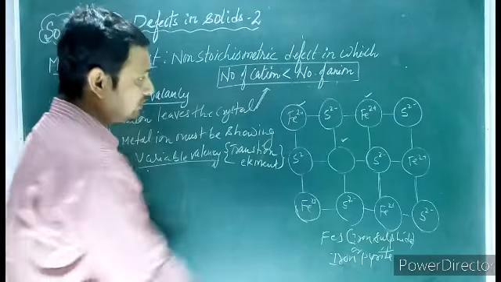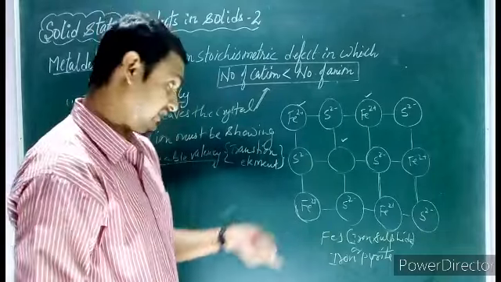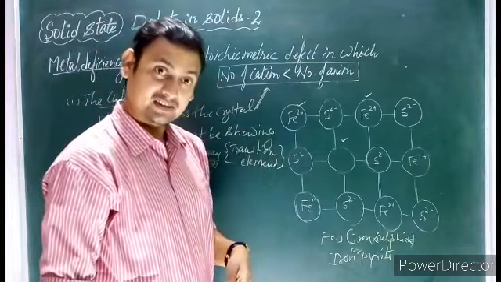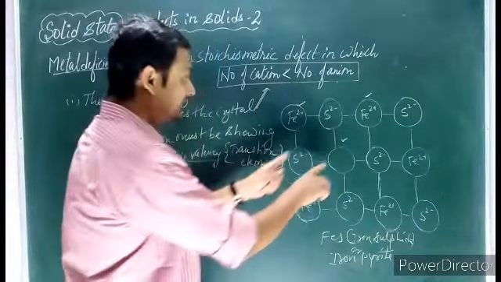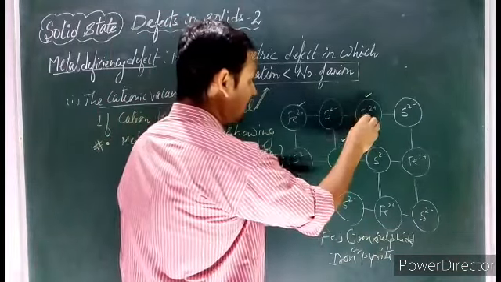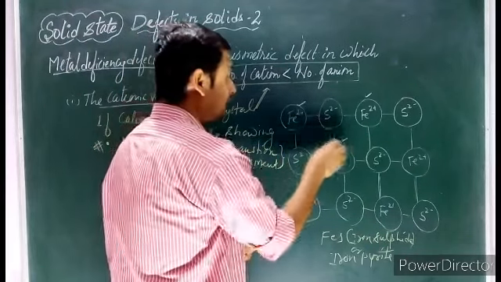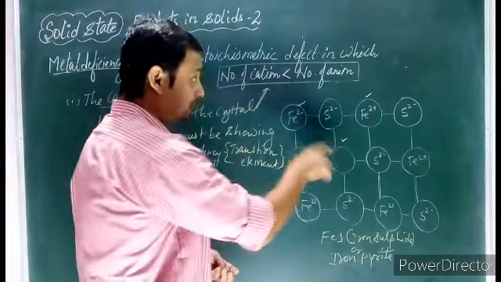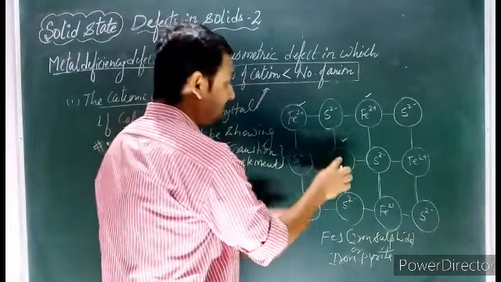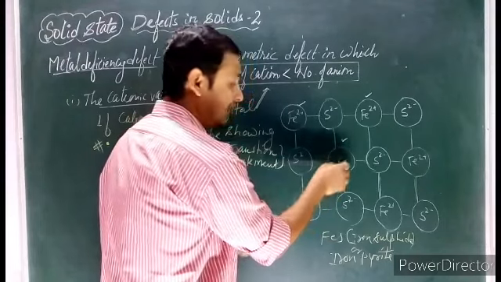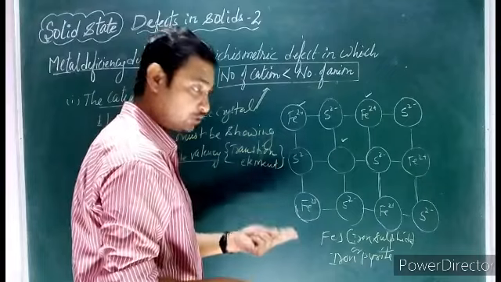That is the first point. The second point: when the cation leaves, the total positive charge decreases and the negative charge increases. So to balance the positive and negative charge, the nearby cations are responsible for maintaining the electrical neutrality. When this +2 ion of iron leaves, its +2 charge has to be neutralized.